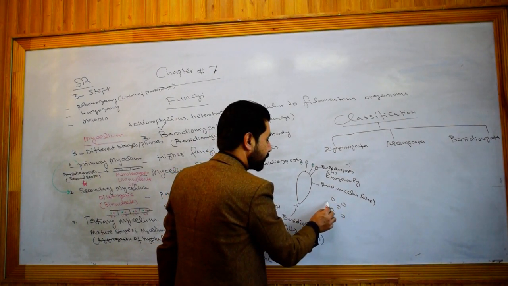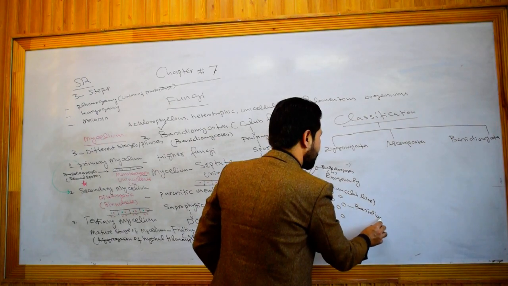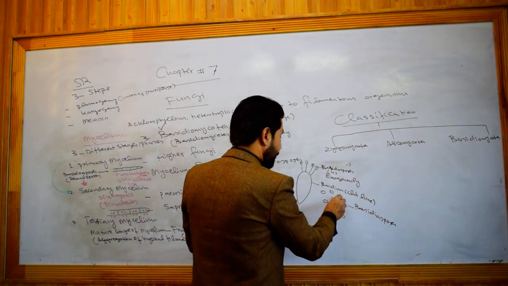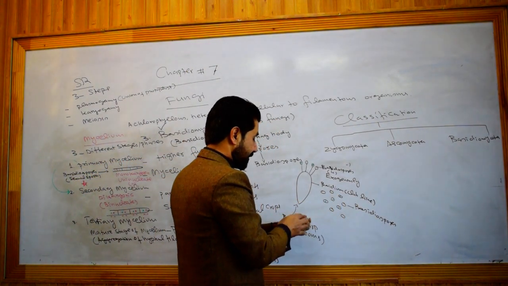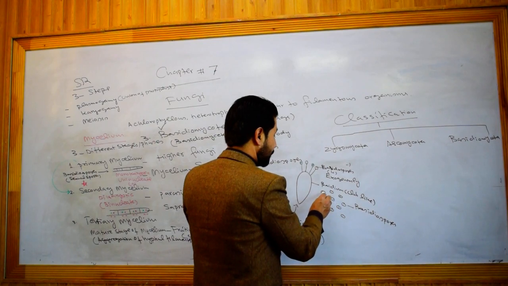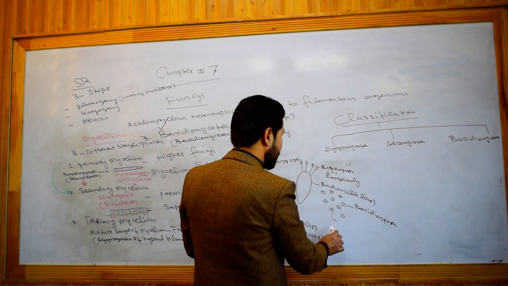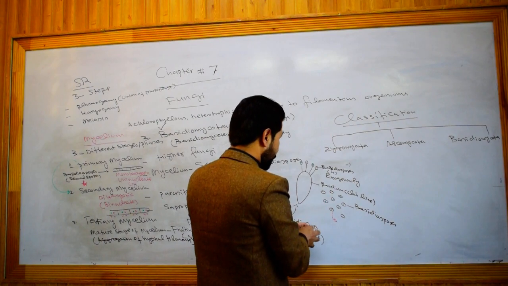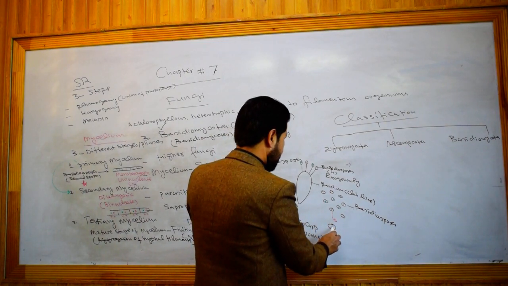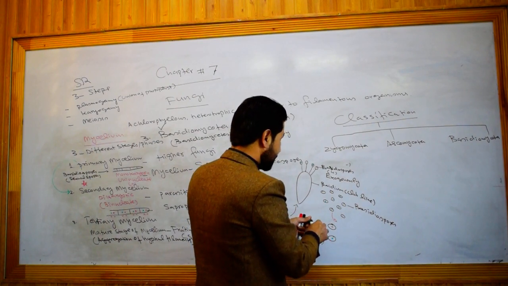When these basidiospores are liberated, they are cut off from the basidium, so they fall on a suitable substrate. Suppose these are the basidiospores. After falling from the basidium or basidiocarp, which is the fruiting body, they fall on a suitable substratum, where these basidiospores germinate.